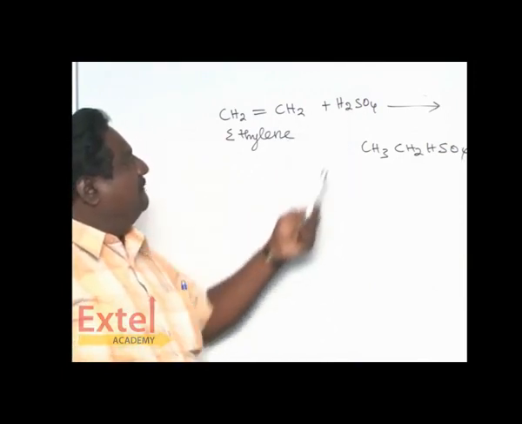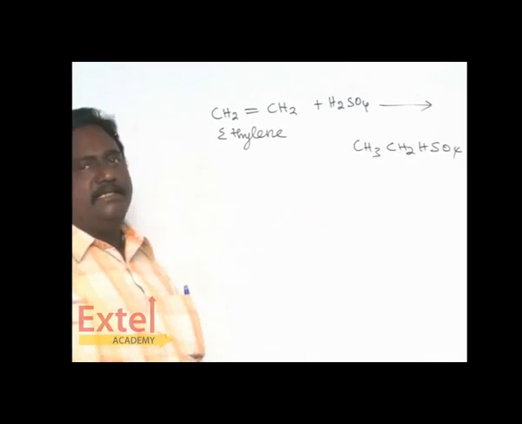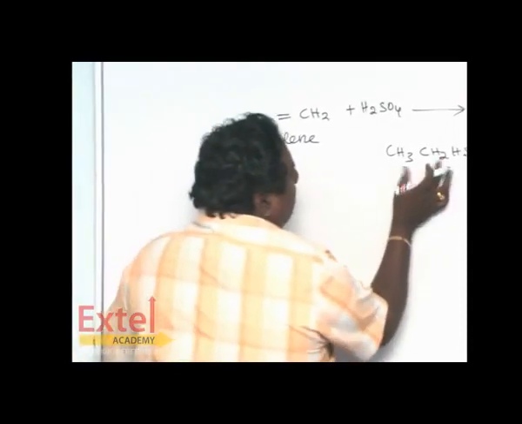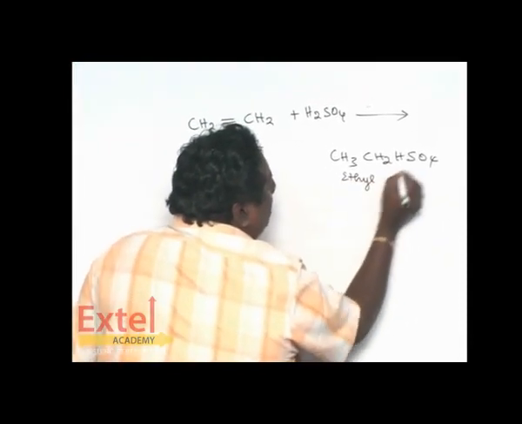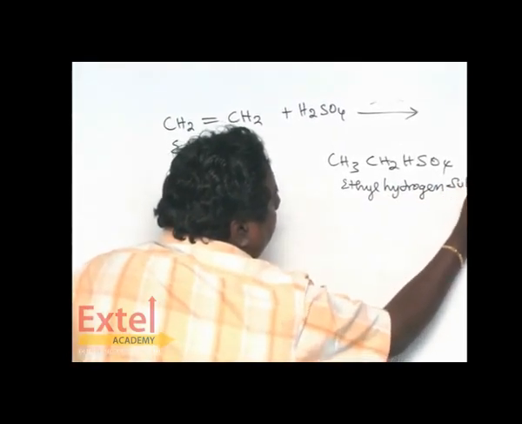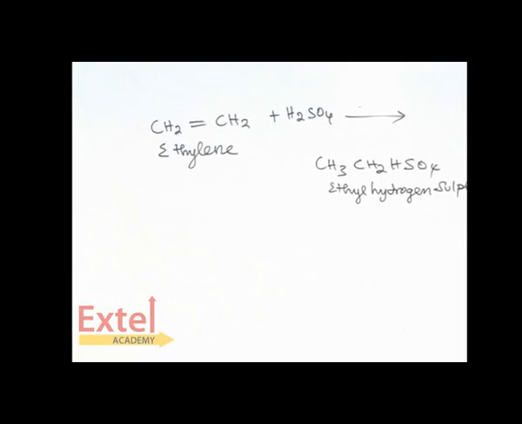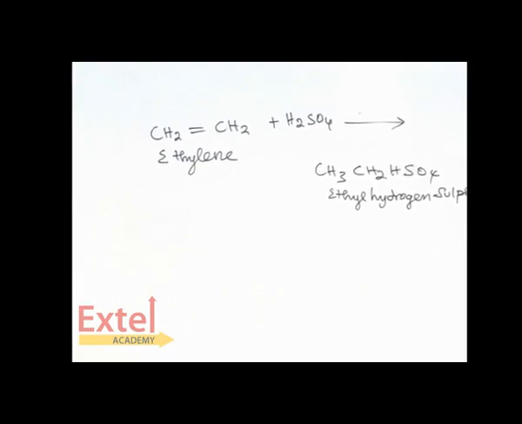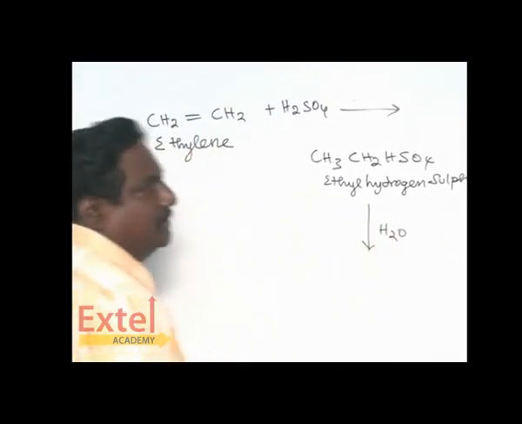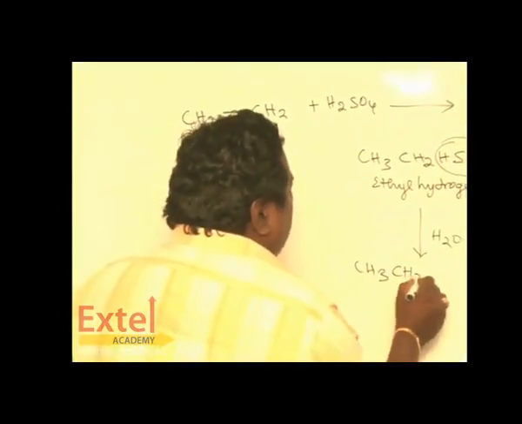Out of H2SO4, one hydrogen attacks the first CH2, and that CH2 becomes CH3, and the remaining HSO4 attacks the other carbon. Up to this, it is called ethyl, and this is hydrogen sulfate. So it is called ethyl hydrogen sulfate. Further, this ethyl hydrogen sulfate is hydrolyzed with water. While hydrolyzing, the ethyl group combines with OH.